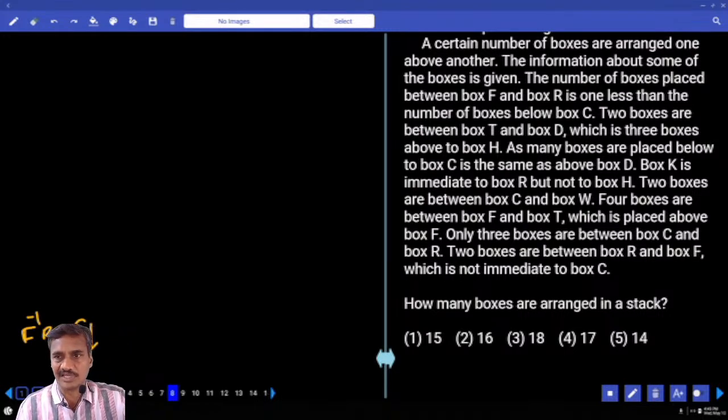How do we represent this much information? Between F and R it is minus 1, is equal to the boxes which are placed below this C. And next one,